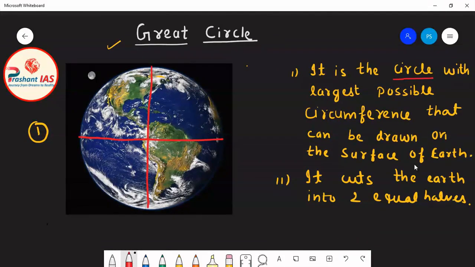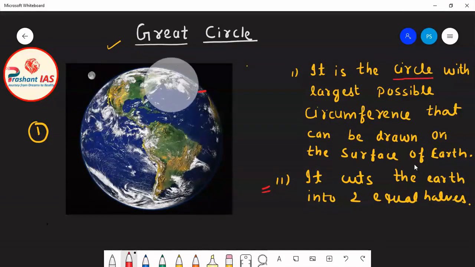Now friends, after this, the second characteristic of the great circle is that it cuts the earth into two equal halves. Now what does it mean? For example, see this diagram, I will explain this thing on this diagram. For example, if I am drawing a circle here, you can clearly see that this circle is not dividing earth into two equal parts. Why? Because this part is very large and this part is very small.